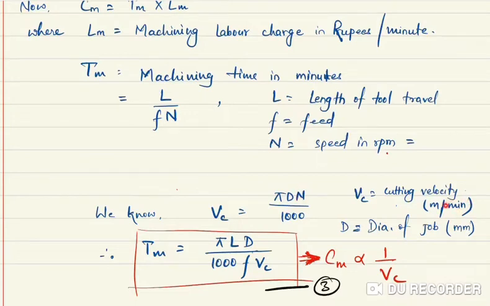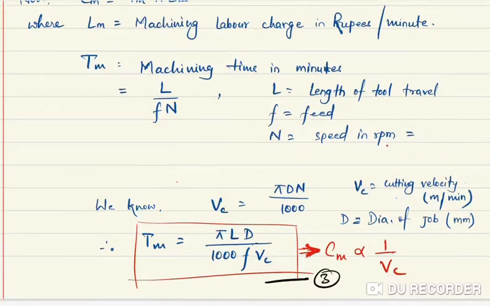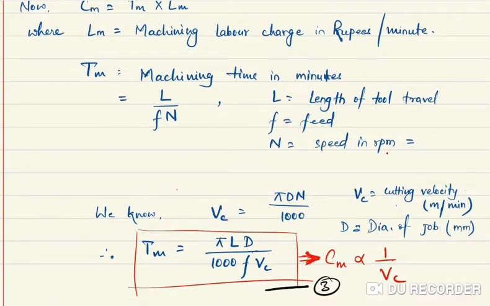If it had been second, then what we have to do? We have to divide with 60. But it is not required right now. Clear? So from here we will find out N is equal to 1000 VC divided by pi d. So we have put N is equal to 1000 VC divided by pi d. So pi d has gone up. So Tm will be equal to pi LD divided by 1000 F VC.